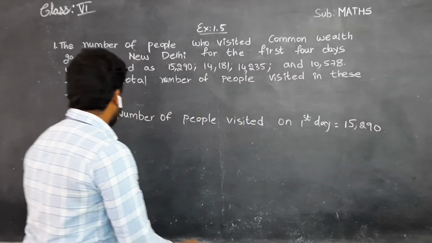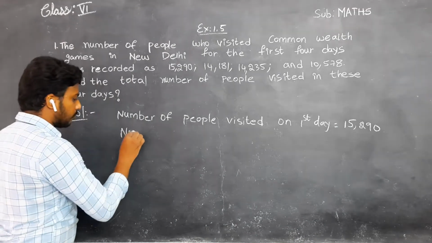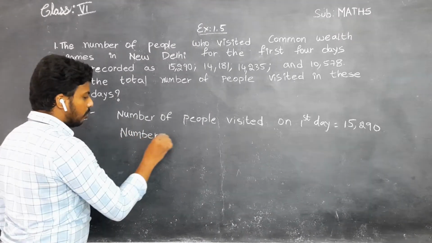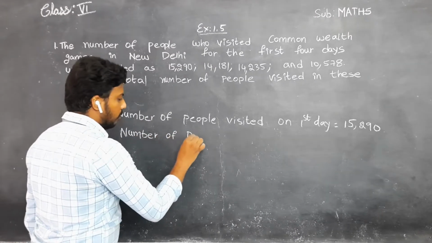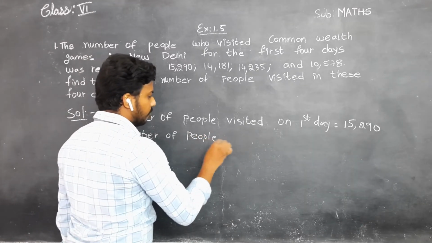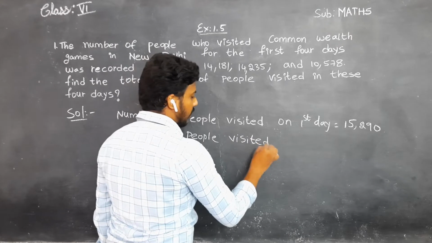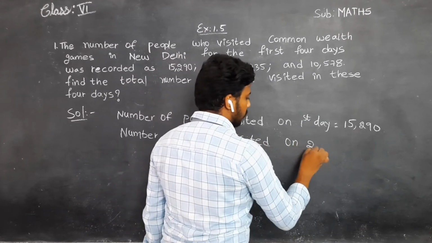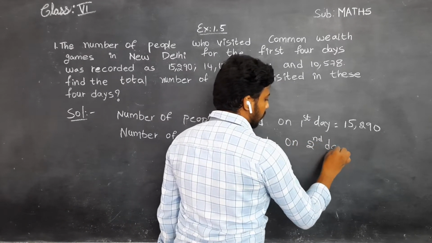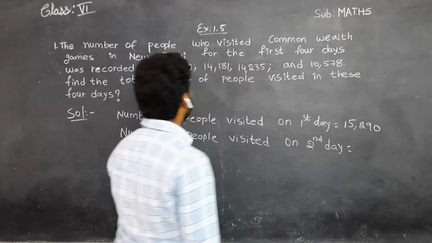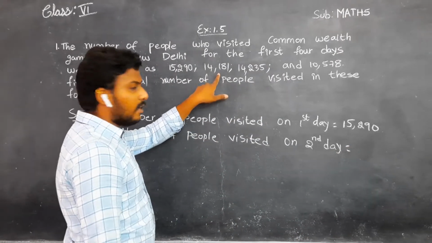Next, number of people visited on second day equal to, see, 14,181.